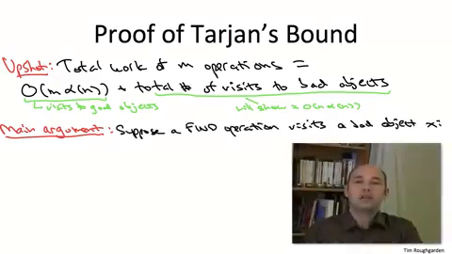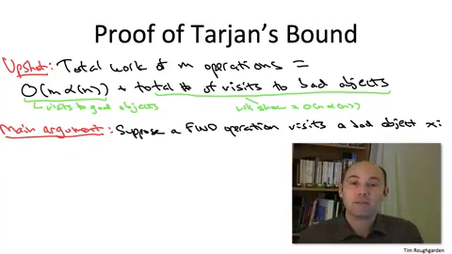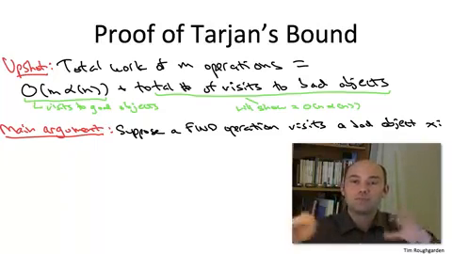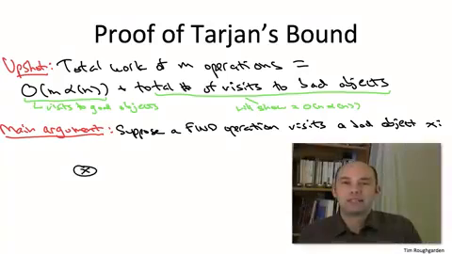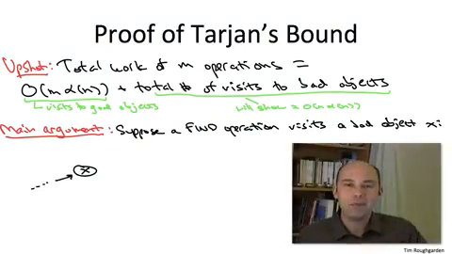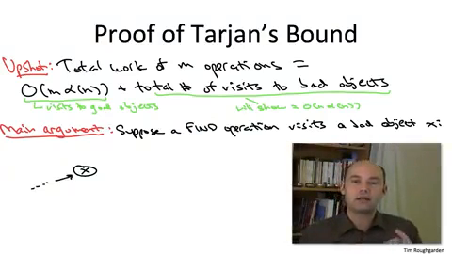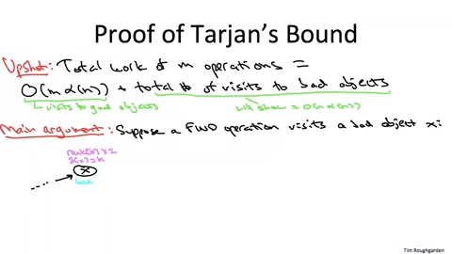So let's freeze the data structure at the moment where a find operation makes a visit to a bad object. Call that bad object X. Let's think about what the data structure must look like in this scenario. So we've got our bad object X. It may or may not have nodes pointing to it. We're not going to care. By virtue of it being bad and meeting the third criterion, we know the rank of X is at least 2. Its delta value could be anything. Whatever it is, let's call it K.